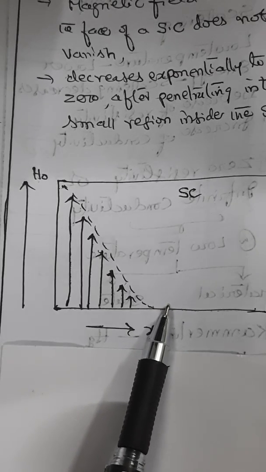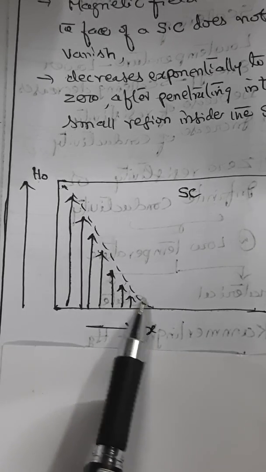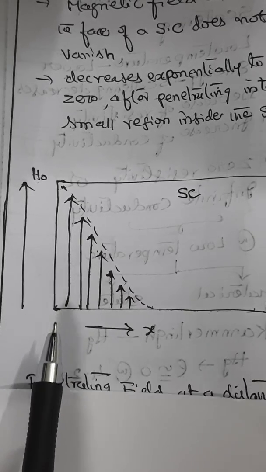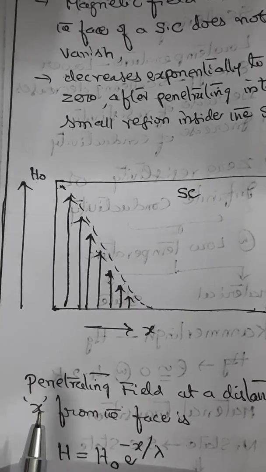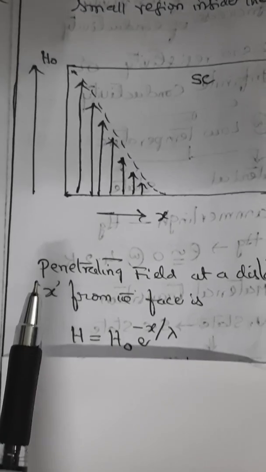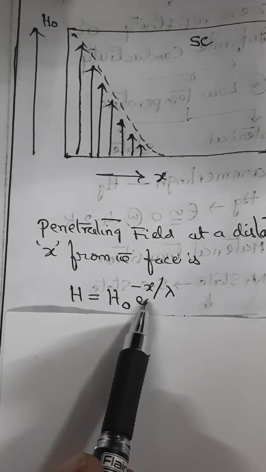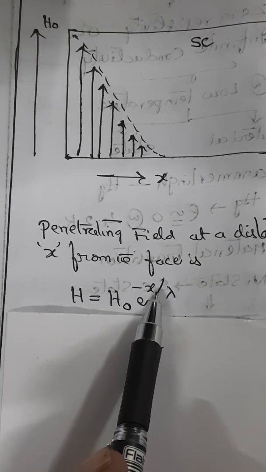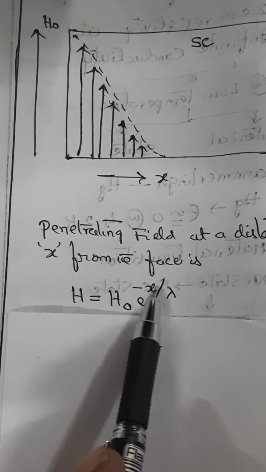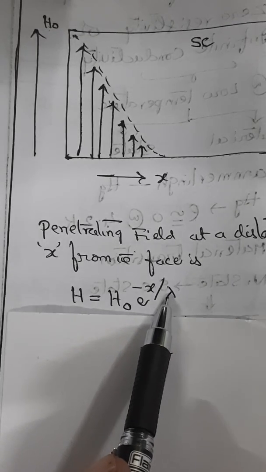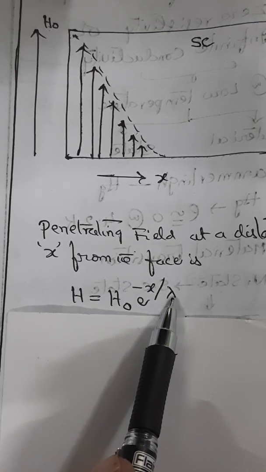So the penetrating field at a distance x from the face, you can calculate with the help of this formula. H is equal to H0 into e power minus x by lambda. Here this lambda is what is termed as London penetration depth.